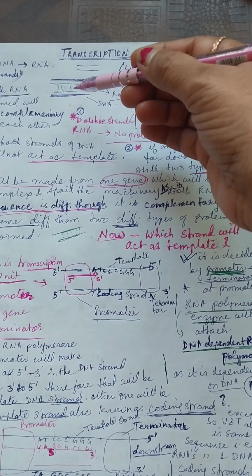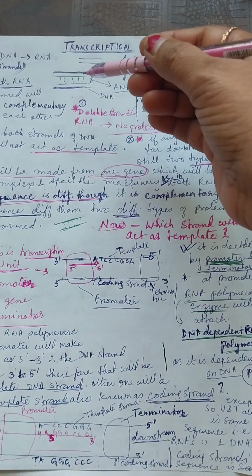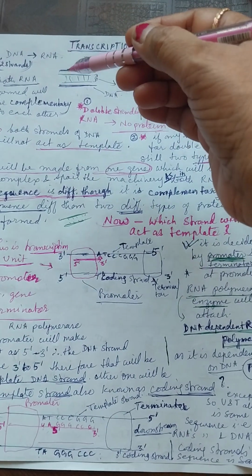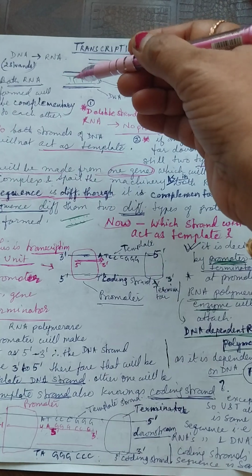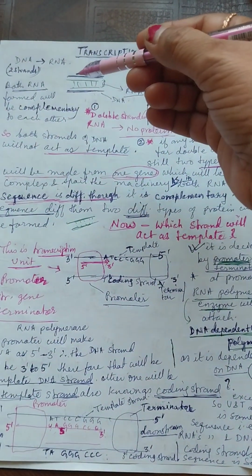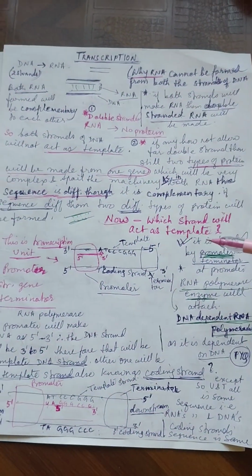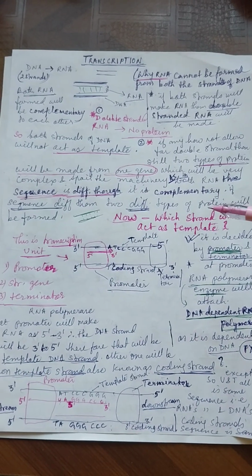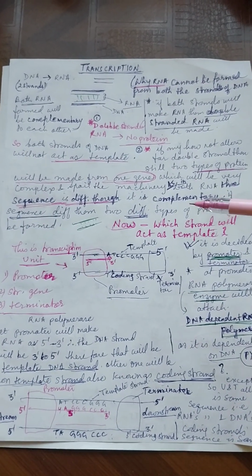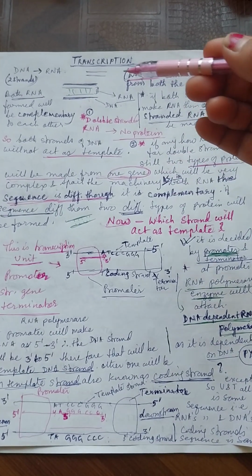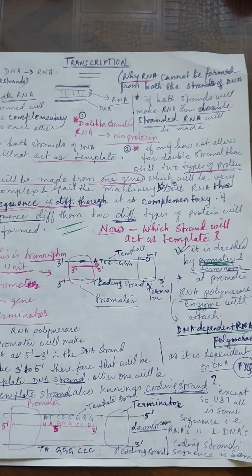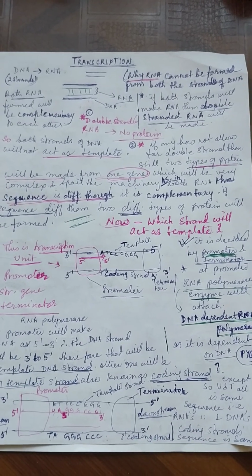This is complementary to this one. That means the sequence of the nucleotides is different. So the sequence is different, so different proteins will be formed from the same gene. So two different proteins from the same gene will be formed, which will be very complex. It will make the machinery very complex. Therefore only one strand acts as a template for the formation of RNA.